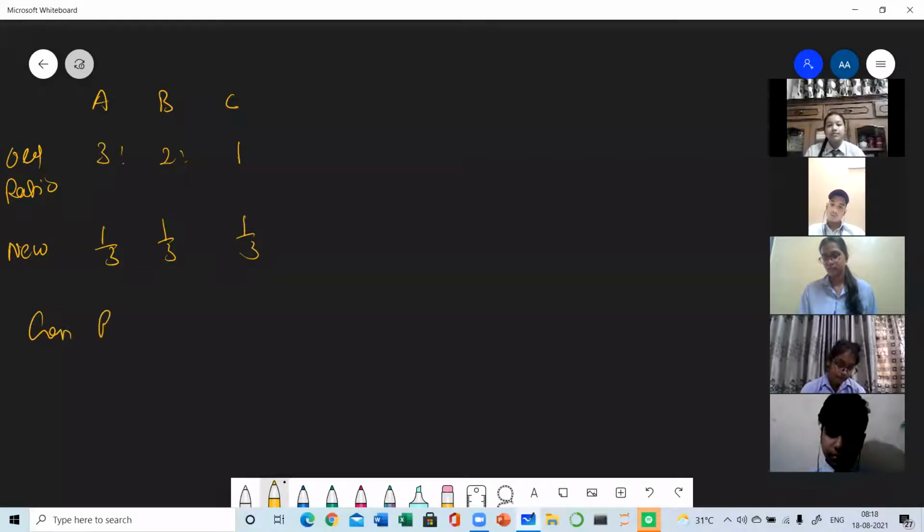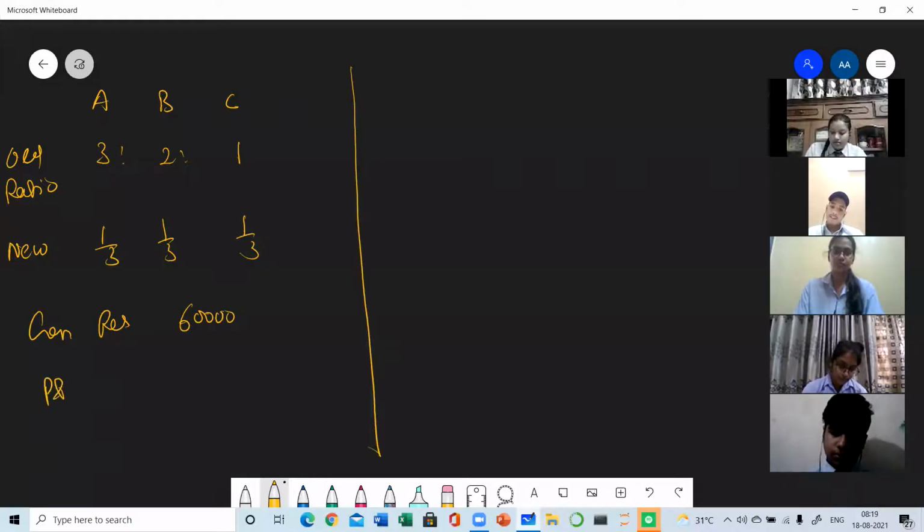General reserve is rupees 60,000. And one more thing is there, P&L, and in brackets it is mentioned debit, P&L debit rupees 90,000. These two things are given, and it is mentioned to pass the necessary journal entry.